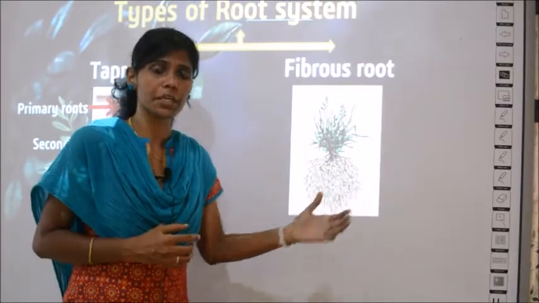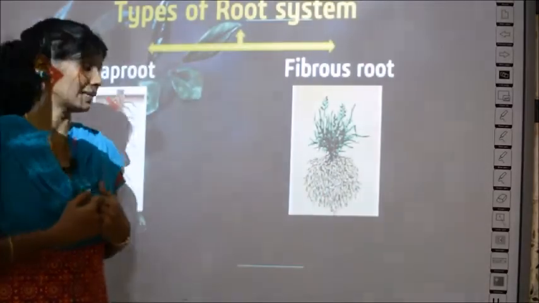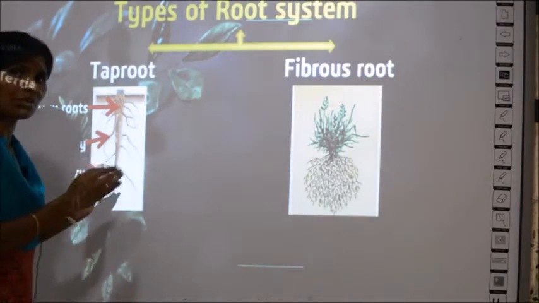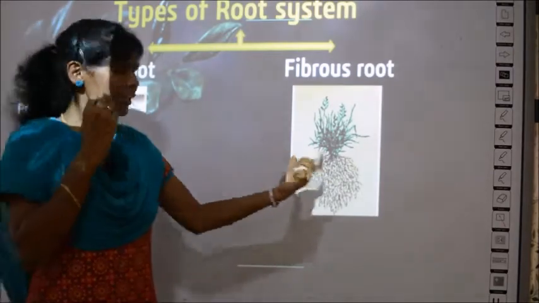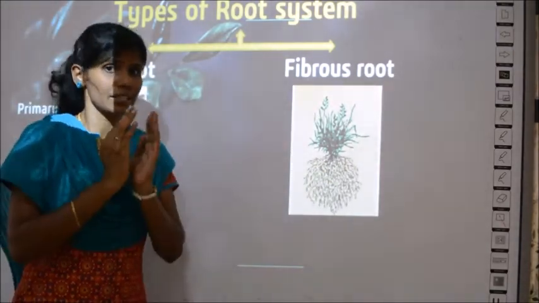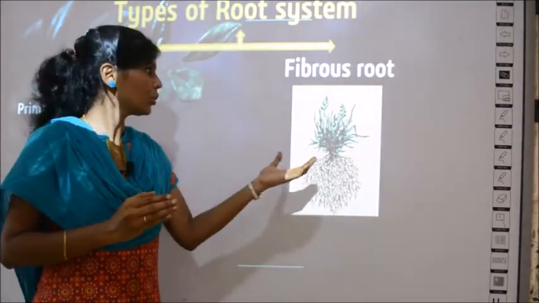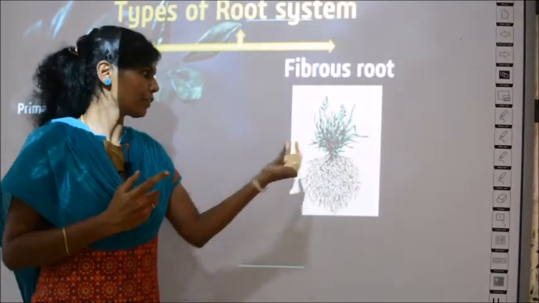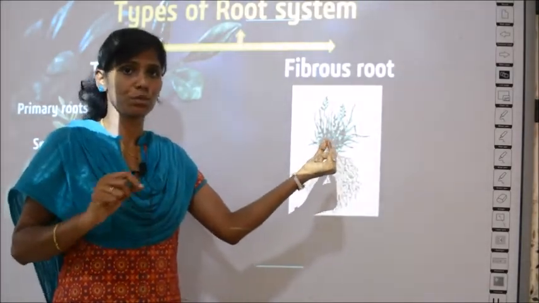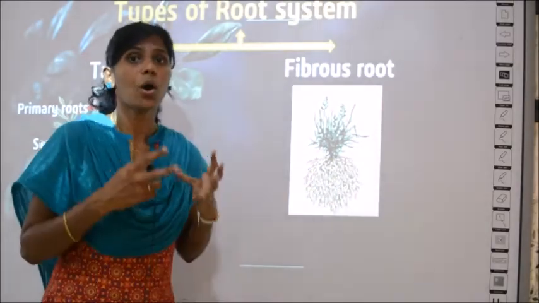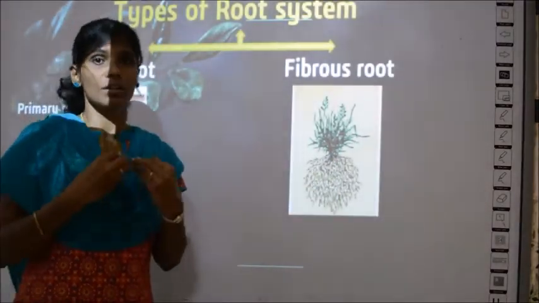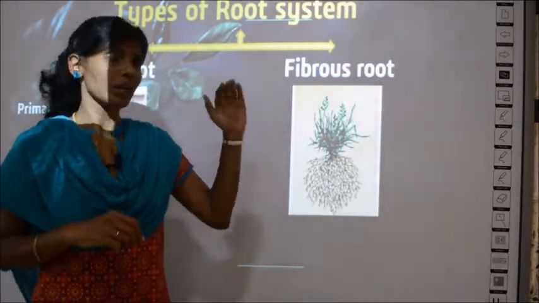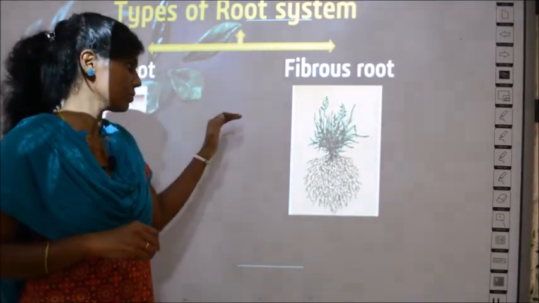and a special property is that all the roots are of the same length. Here, the primary root is very long, secondary roots are shorter, and tertiary roots are very small in size, right? But here, all the roots are of almost the same length. So what do you know about fibrous roots? Number one, they are a cluster, a bunch of roots arising from the base of the plant, which means the bottom portion of the plant. The second property is that all of them are of equal size, shape and measurement. So these two properties you should remember about the fibrous root system.